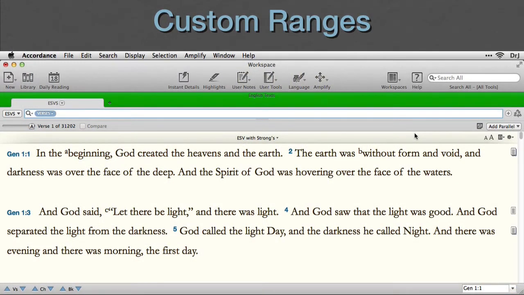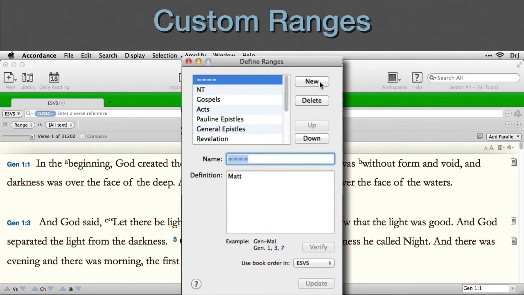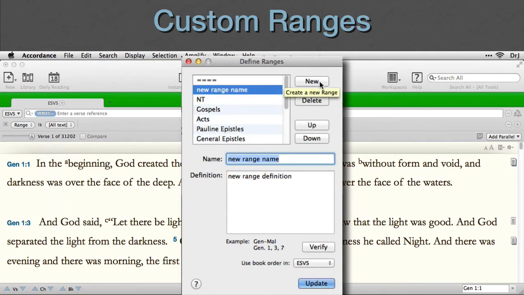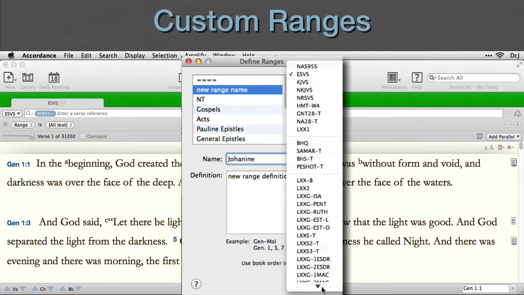To make a custom range, first we have to open the Range dialog box, which we've already seen, and click Define Range. Click New and we can type in the name of our range. I'll pick Johannine, since we're going to group all of John's books in a single range. Note that we can choose which Bible or text our book order is taken from, and Accordance lists all of our texts here, so making a range in something other than the Bible is just as easy.